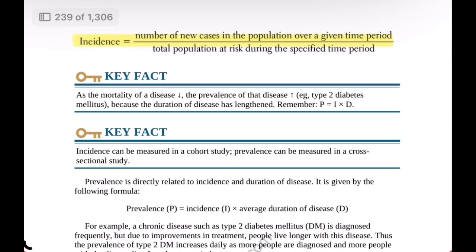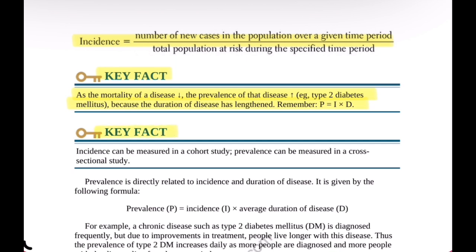Key fact: as the mortality of a disease decreases, the prevalence of that disease increases, for example, in type 2 diabetes mellitus. This happens because the duration of the disease becomes longer as people live with it for a greater period of time. Remember that prevalence equals incidence multiplied by duration of disease.